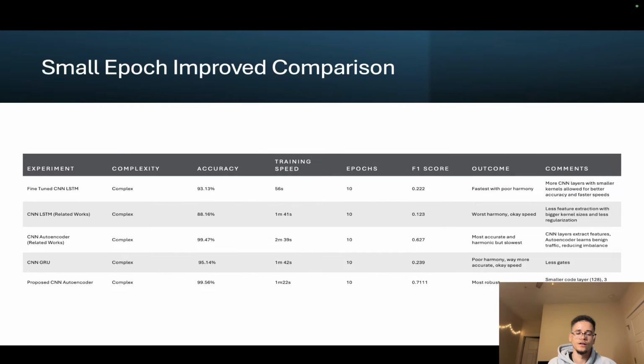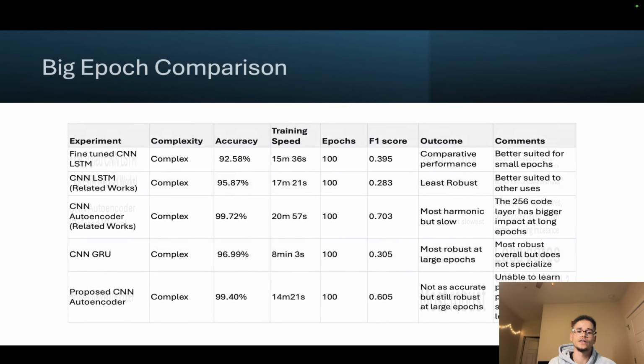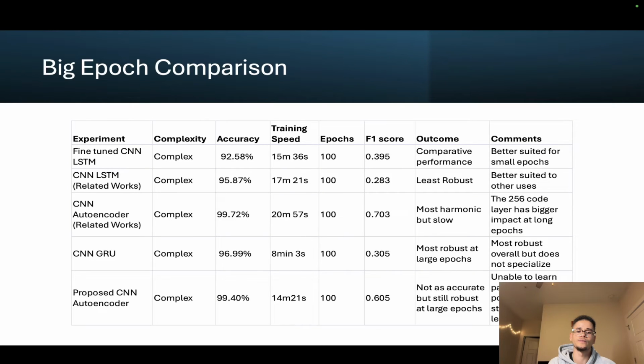What are the results? For small epochs, it turned out that the proposed autoencoder had the best harmony, accuracy, and the fastest time. So if a company needs to release a detector really fast, that would be the best option. But we found that the more you train it, it's still as accurate, but there is another model that performs better, and that would be the autoencoder from the related works.